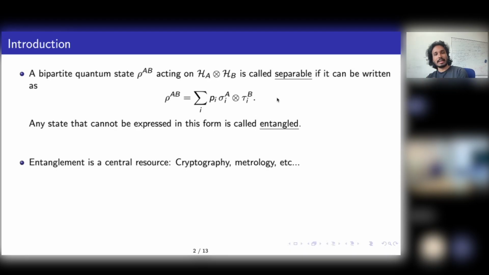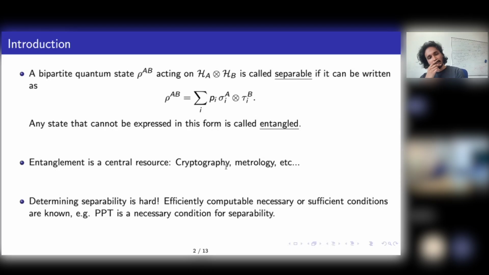We also know the states which you cannot write like this, the so-called entangled states, are also quite useful. In fact, they are necessary for many tasks, such as quantum cryptography or metrology. You need entangled states to do such tasks. So it's an important resource to have.